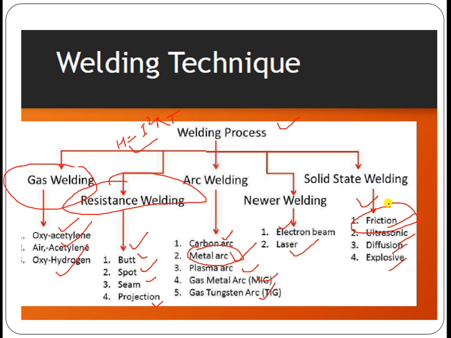Friction welding is generally used in welding of shafts and such things. But we will not go into details of this. We will stick to shielded metal arc welding, which I have already explained in the earlier part. So these are generally the types which are considered. Try to remember these types so that it will be beneficial as far as the information is concerned.